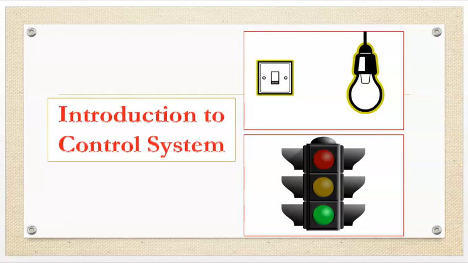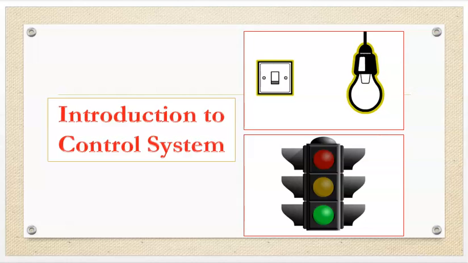Now in the slide you are seeing that a lamp is there and a switch is there, and the second image is of a traffic signal. Therefore you know that with the help of the switch we are controlling the on-off function of the lamp. Also these traffic signals are there. We know that traffic signals are used to control the traffic on the road.